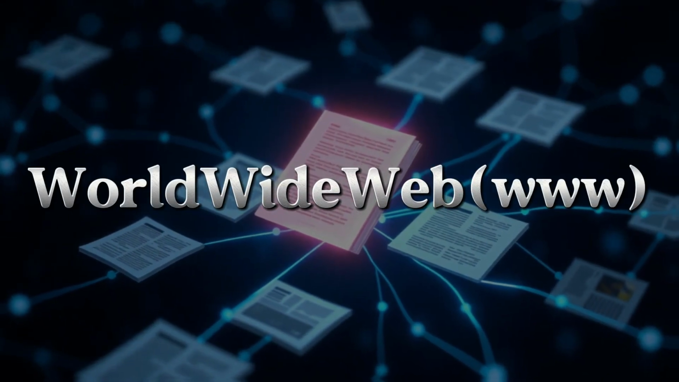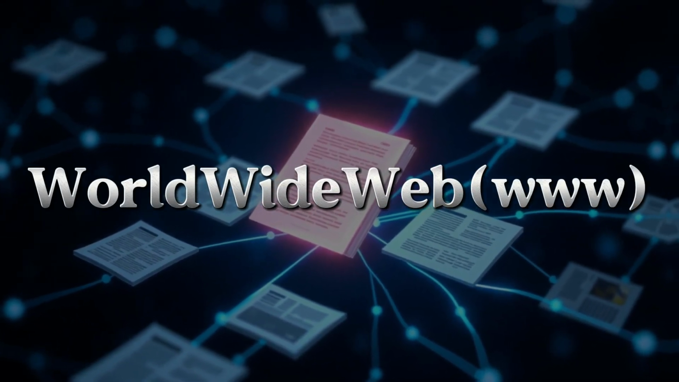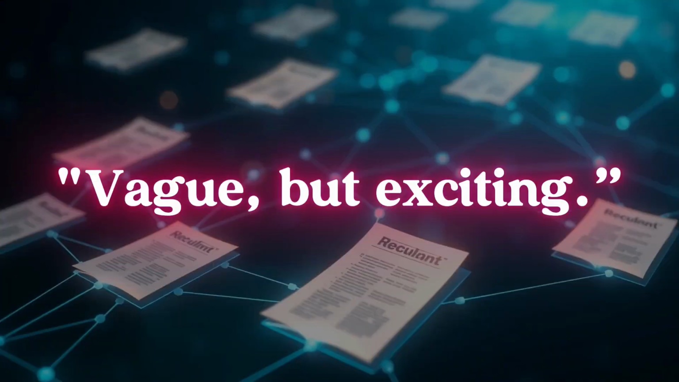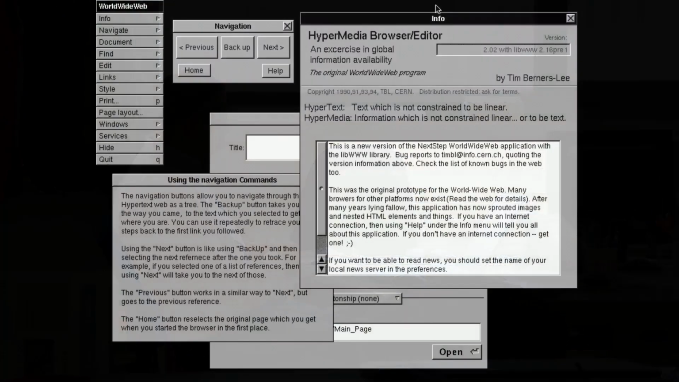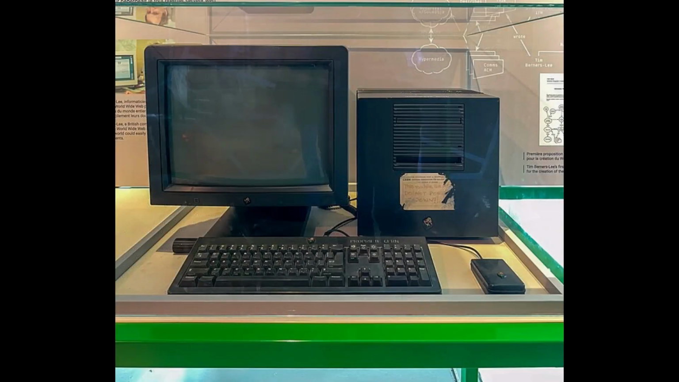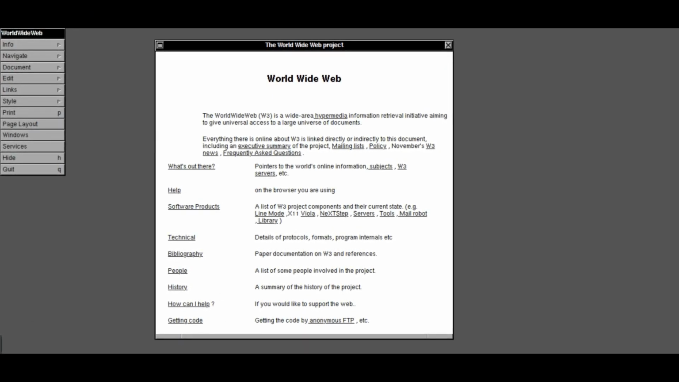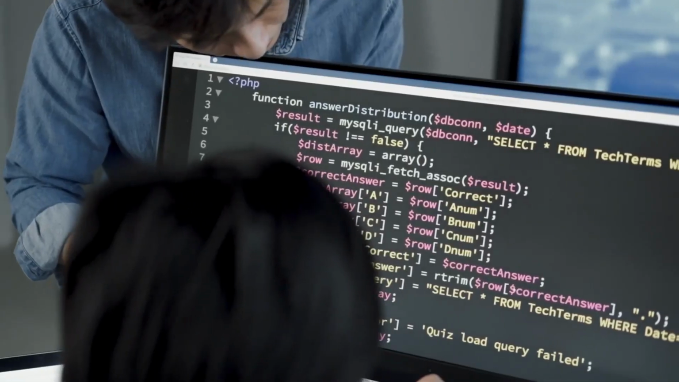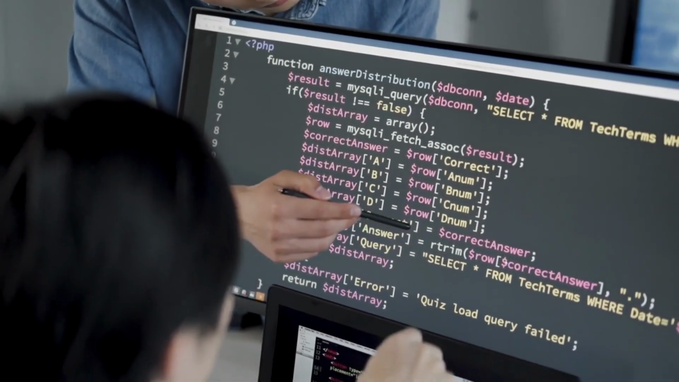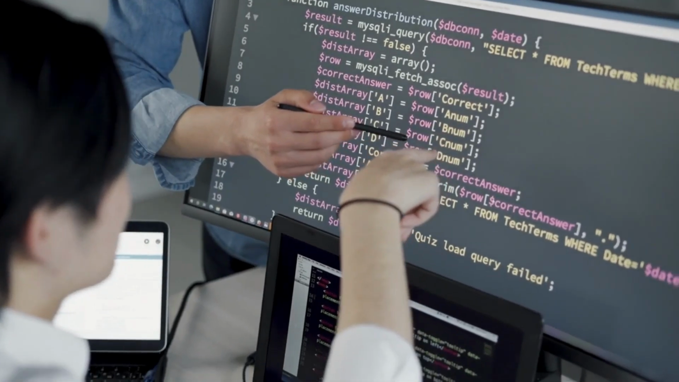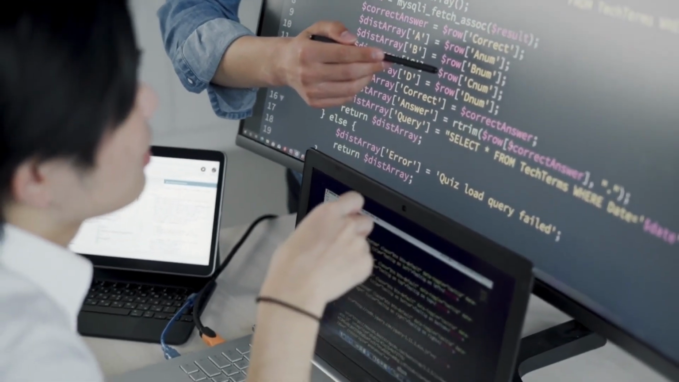But his boss wasn't entirely convinced. The feedback? Vague, but exciting. For 2 years, Berners-Lee worked tirelessly on his vision. He created the first web browser, the first web server, and most importantly, the first website. By August 6, 1991, the world's first website went live at the address info.cern.ch. Its purpose was modest: to explain what the World Wide Web was and how others could create their own web pages. Little did anyone know, this unassuming page would change everything.